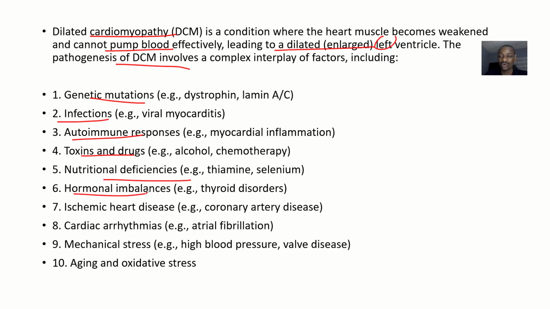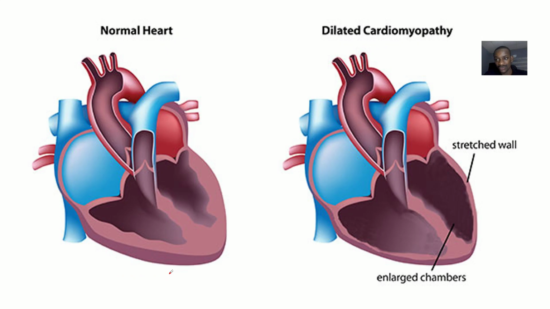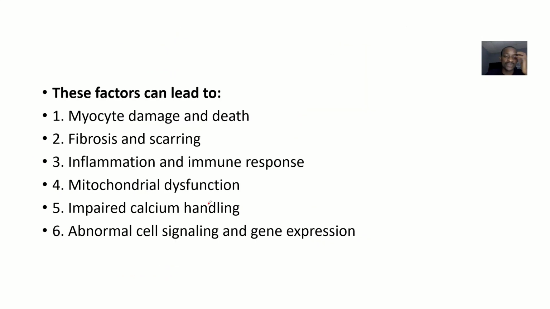It could be due to hormonal imbalance. It could be due to ischemic heart disease. Cardiac arrhythmias can also cause it. Mechanical stress can also cause it. Aging and oxidative stress can also be a cause of this, right? So these factors, one or two or three together, can lead to myocyte damage and death.